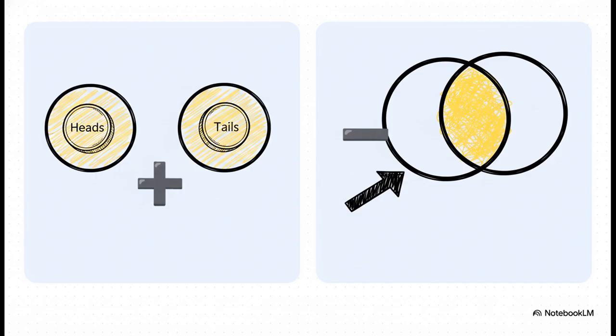But what about events that can overlap? Let's say you're drawing a card from a deck. What's the probability of getting a king or a heart? Well, you could draw the king of hearts, which is both. That's the overlap. If you just added the probability of a king and the probability of a heart, you'd be counting the king of hearts twice. So the rule says we have to subtract that overlap to avoid double counting. Makes perfect sense when you see it laid out like that.